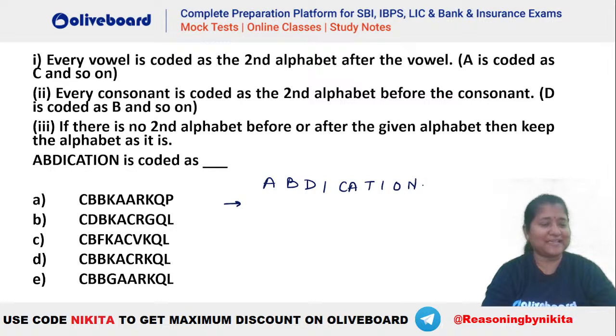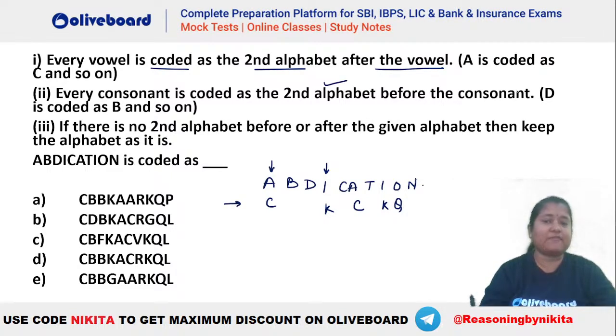Okay, option number D. Chalo, let's understand how this has to be done. Every vowel is coded as the second alphabet after the vowel, that is A is coded as C and so on. So here you can see A becomes C, I becomes K, O becomes Q. So this is going to happen with the vowels here, that is +2. Every consonant is coded as the second alphabet before the consonant, that means -2.